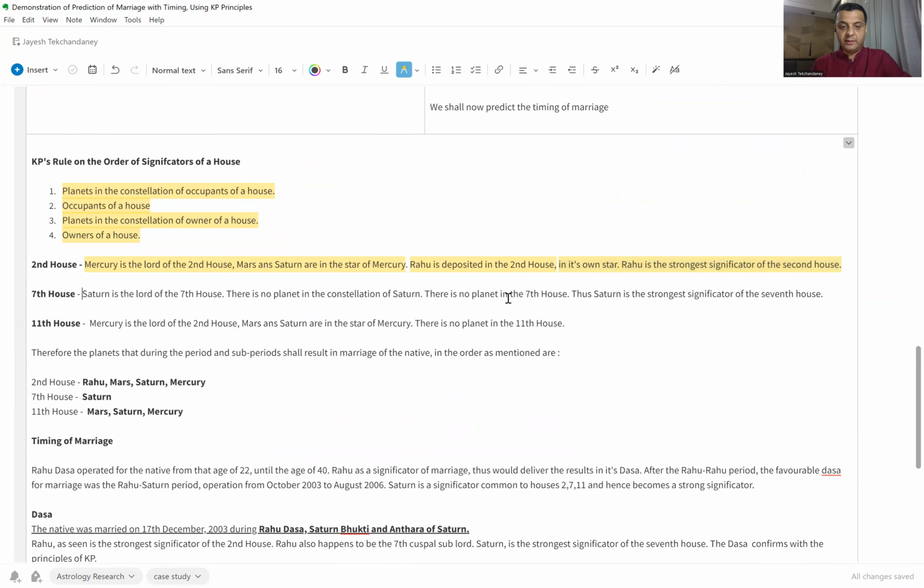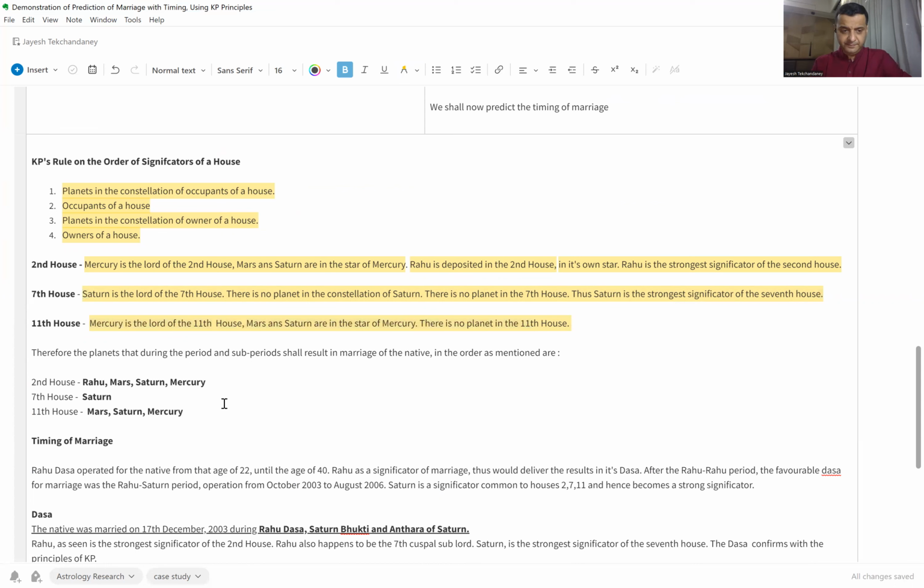And in the same way, Mercury is the lord of the, well, this should read as 11th house. Mars and Saturn are in the star of Mercury. We saw that there is no planet in the 11th house. So again, we have Mars, Saturn, and Mercury.